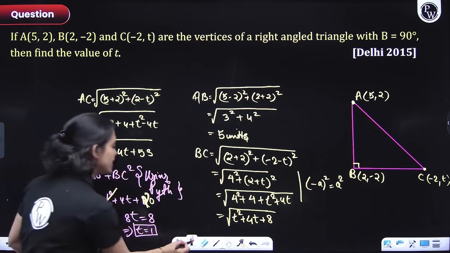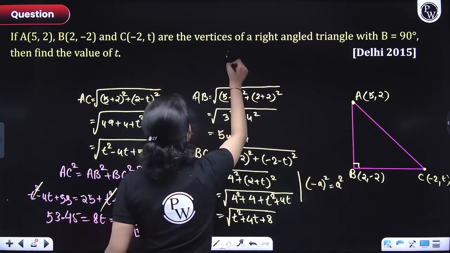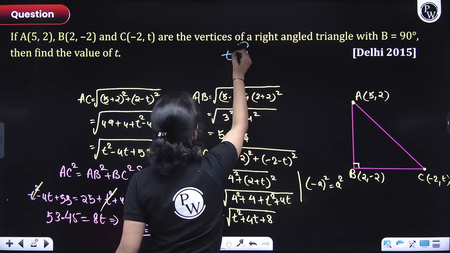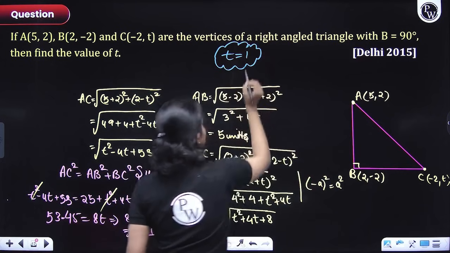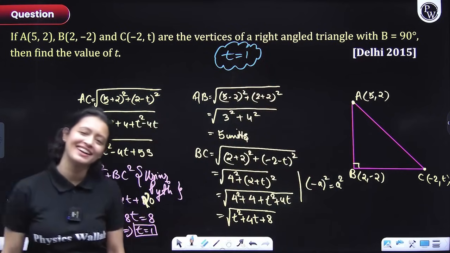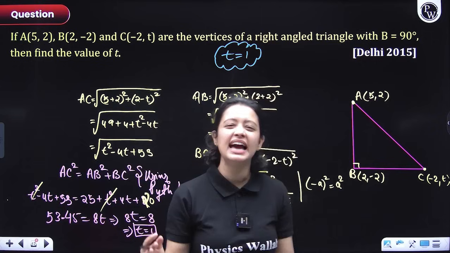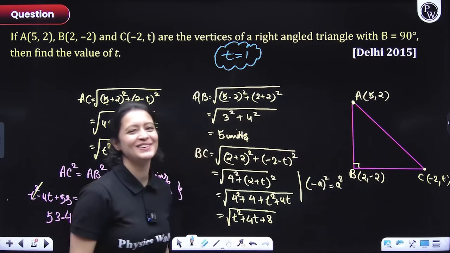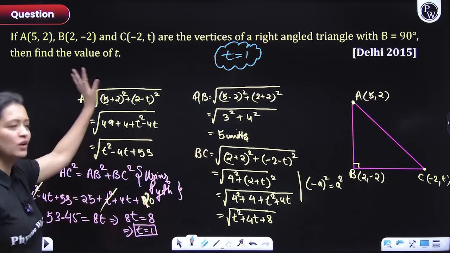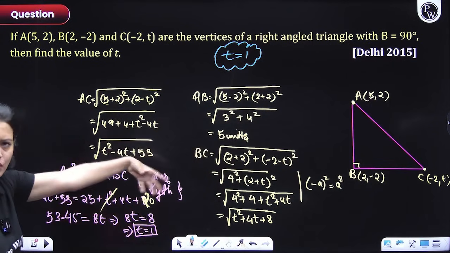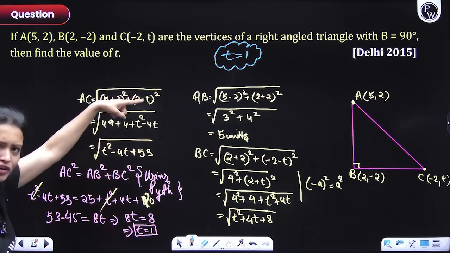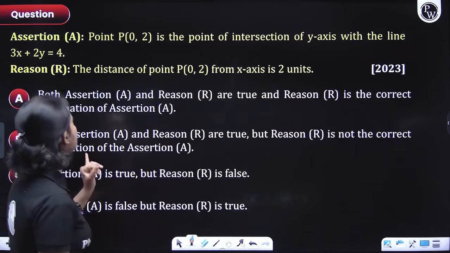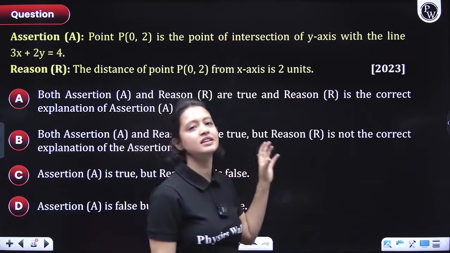What's the final answer, everyone? The final answer is the value of t is equal to 1. This is the answer. Okay? Everyone that got the correct answer without making any silly calculation mistake like mine, pat yourself on the back, guys. Well done. Good job. Chalo ji. So, understood this? Okay, we figured out all the three sides and used Pythagoras theorem to figure out the unknown variable. So, with that, let's move on to this assertion reason type question here.